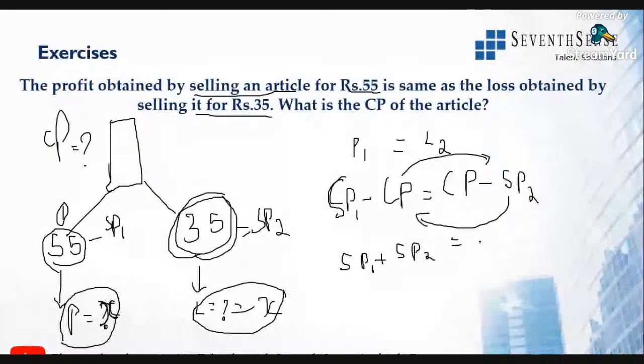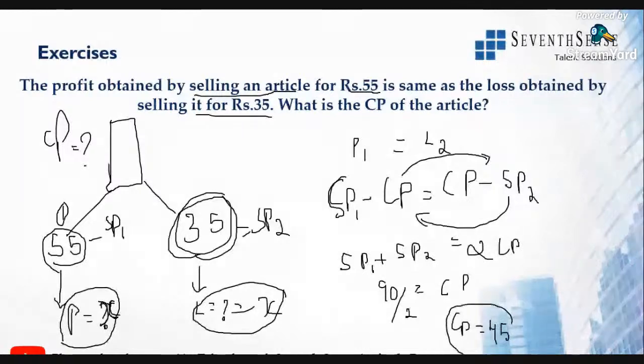Selling price 1 is 55, selling price 2 is 35, so it will become 90. 90 by 2 is equal to the cost price. So cost price is equal to 45. See, I told you, if we know the cost price value, we will get to know whether it is profit or loss.